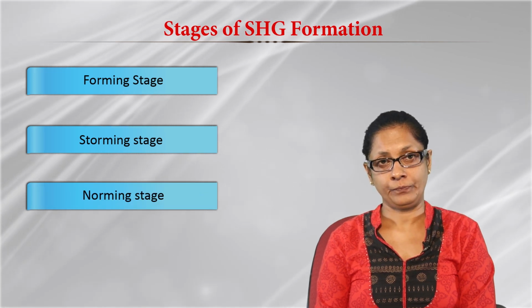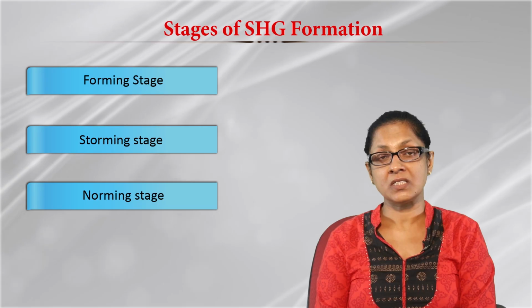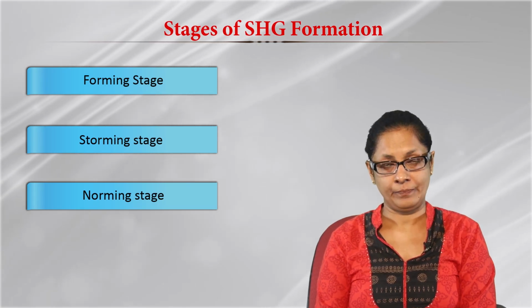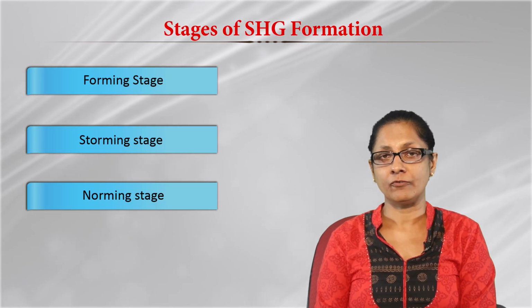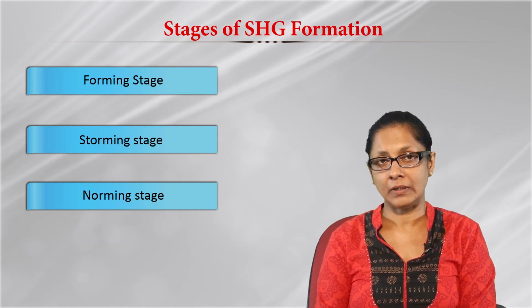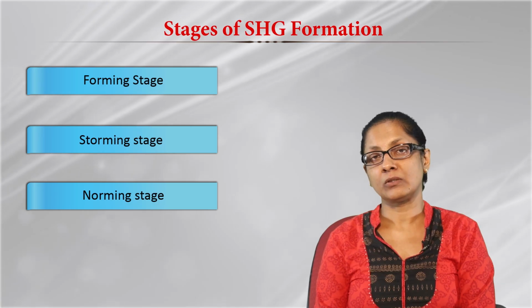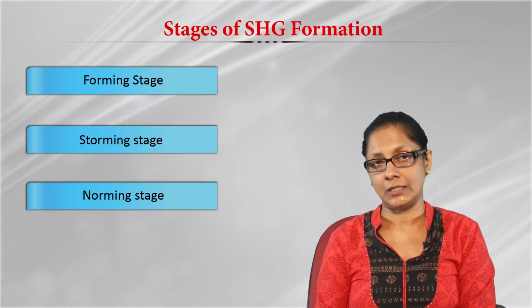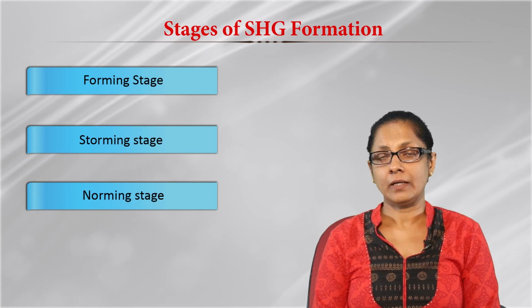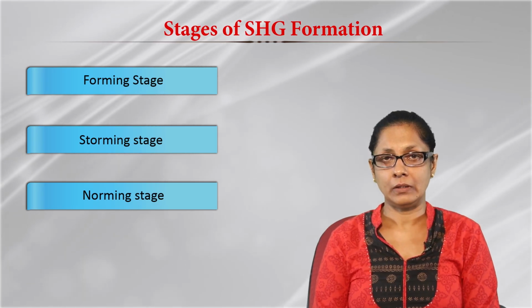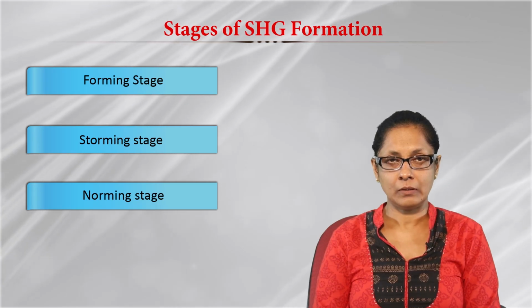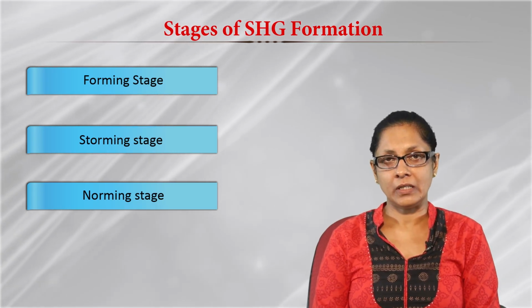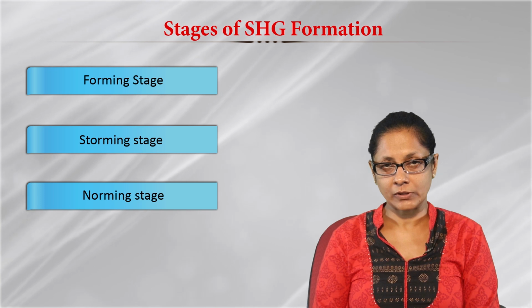Now then we come to the norming stage. In the norming stage, the rules are formulated. Though SHG is not a formal organization, it is an informal happening. So, in the norming stage, the rules are formulated within the SHG: this person would be the leader, this person would keep the bookkeeping, this person will deal with the members of the society.